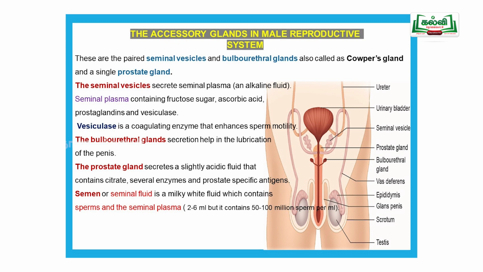Then semen. What is semen? Semen is a white fluid that contains sperms and the seminal plasma. Each ejaculation usually releases 2 to 6 ml of it. Approximately 1 ml contains 50 to 100 million sperms.